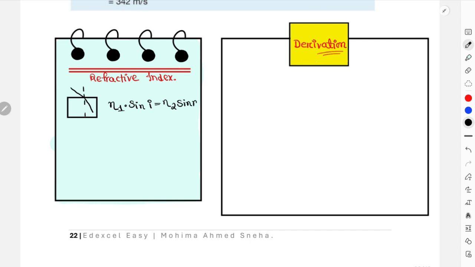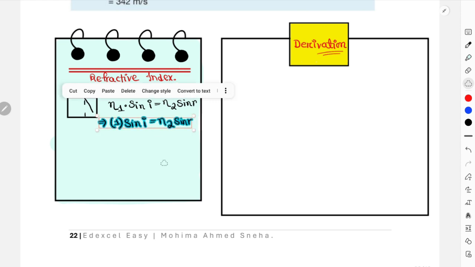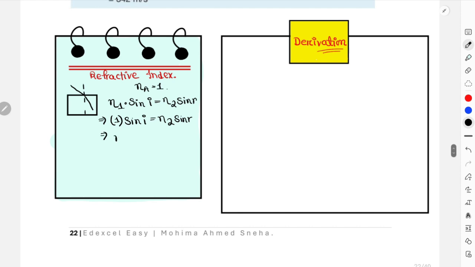In this case, always remember, if your first medium is air, the value for refractive index of air is always going to be 1. In all of the situations, your light usually travels from air to glass, air to water. So in that basic case, this refractive index n1 turns out to be 1, right? And you're going to get sine i equals n2 sine r. From this, if you want to find out the refractive index of the glass, because I already know the value for refractive index of air, you're going to create this equation as sine i over sine r.